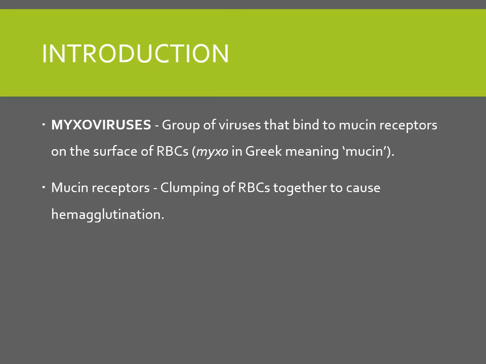Now what are these myxoviruses? These are the group of viruses which have a common property, that is they bind to the mucin receptor which is present on the surface of RBC. So as the name suggests, myxoviruses bind to mucin receptors present on RBC. So they have an important property that RBC can bind to these virus-infected cells, and when the RBC bind there, they can lead to clumping, that is the hemagglutination.